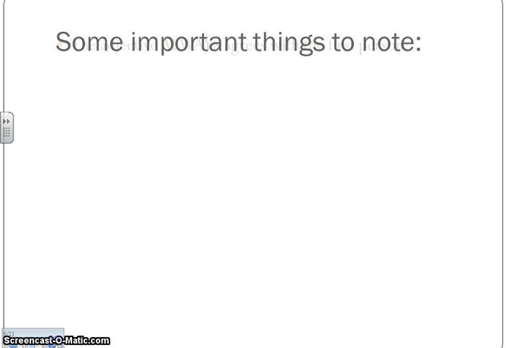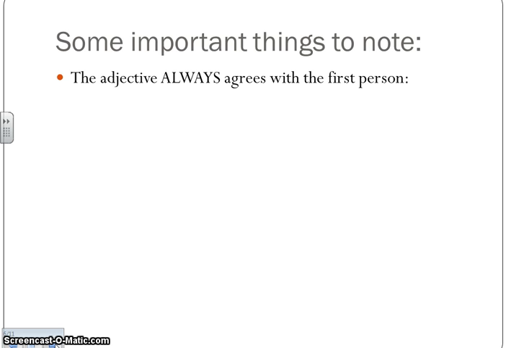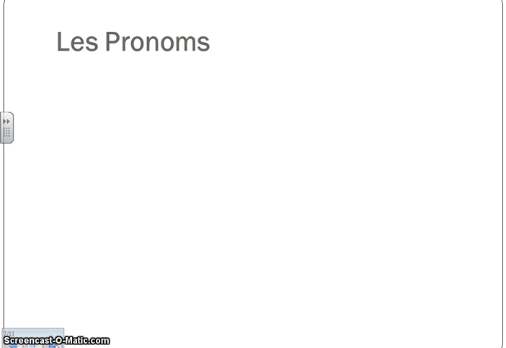Now there's some important things I want to make sure that you put into your notes. Adjectives are always going to agree with the first person. In our example sentence, they're both guys, so the word grand is in the masculine form. But you always have to stop and make sure that adjective is agreeing with the subject. Like this, for example. René est moins grande que Pierre. You can see that grande is in the feminine form. We have the E added to it because René is a girl.